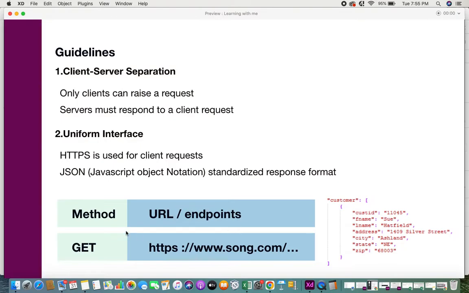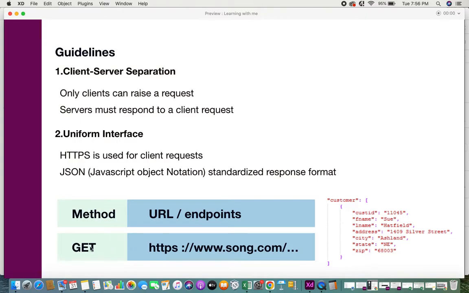If you see here, the request that a client sends to a server is in this type of format. There are two sections of the request. The first half is a method and the second half is a URL, also called an endpoint. To give you a little overview, HTTPS has a lot of methods that are used to interact with the servers. One of the methods is get.